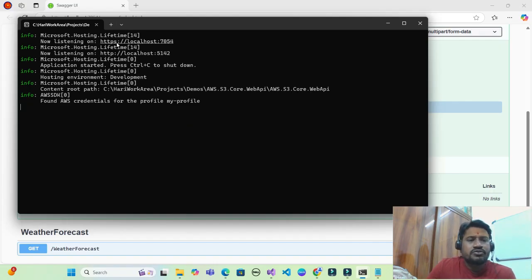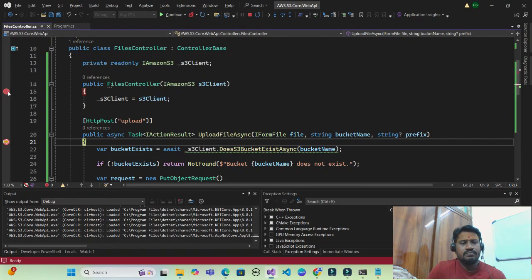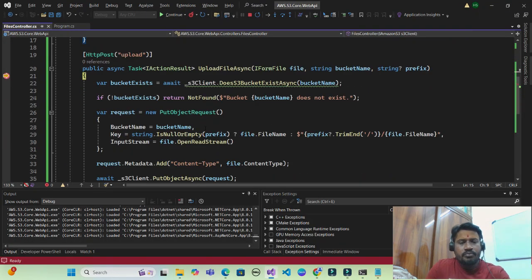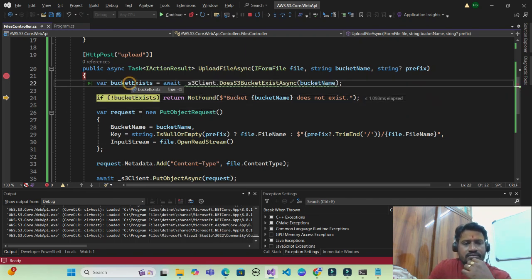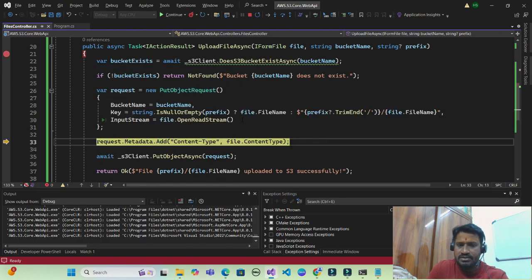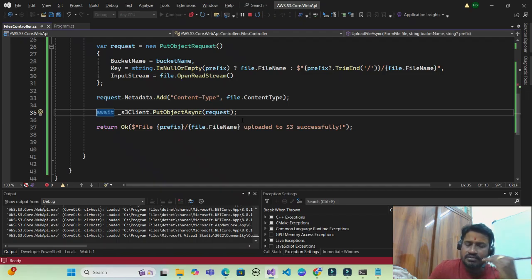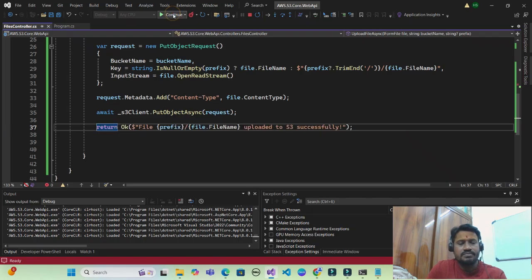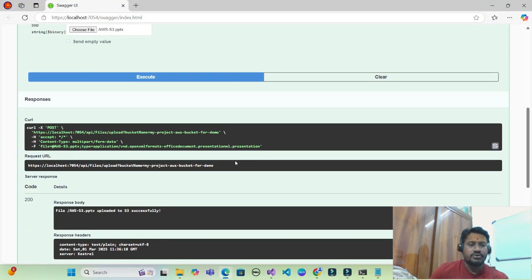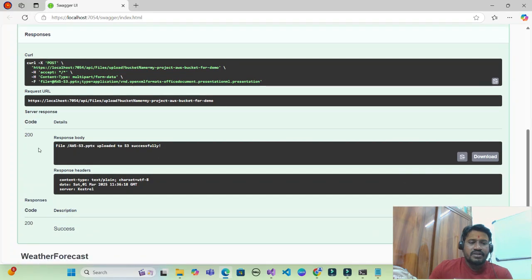Now you can see Microsoft hosting services have found my AWS credential for the profile. The breakpoint got hit. Let us see whether the bucket exists or not. So it has returned me true because my AWS bucket existed. Now the request, I have uploaded the file. Now let's see what my system says. There you go. Server response is 200. The file is uploaded successfully.